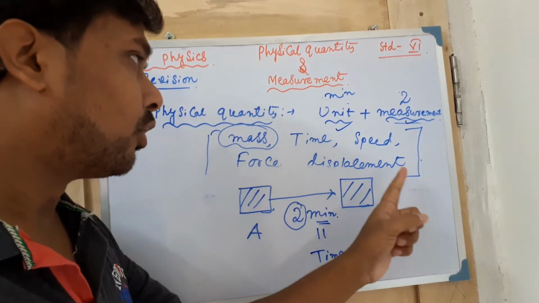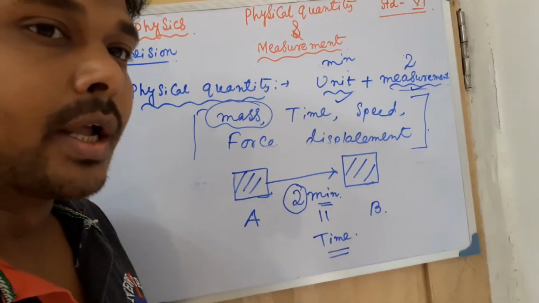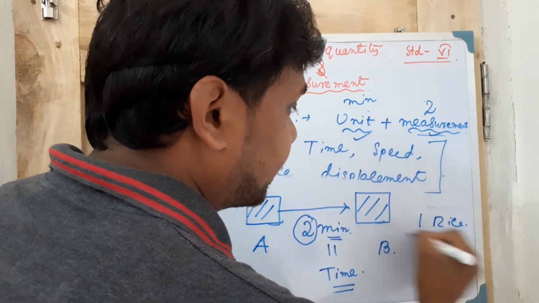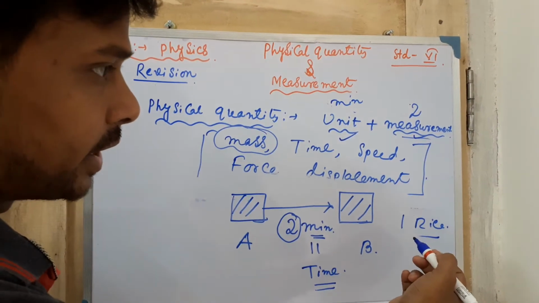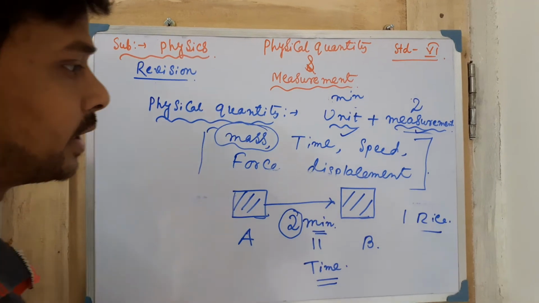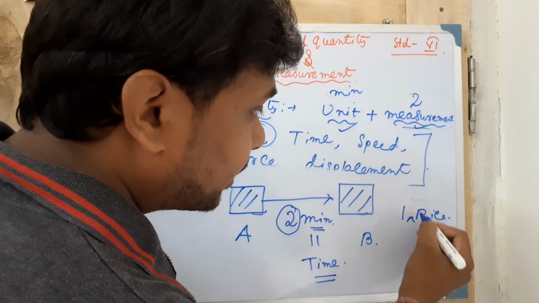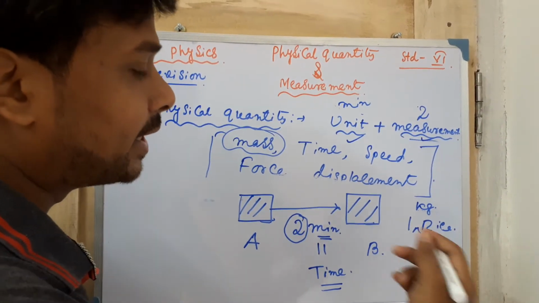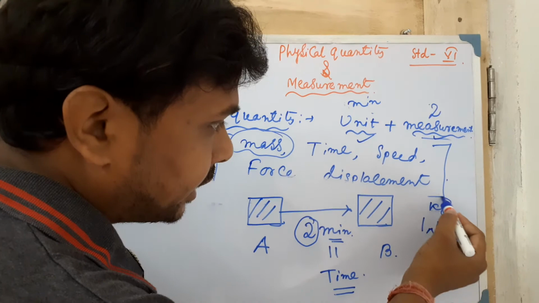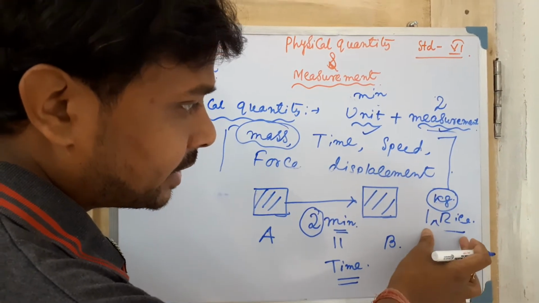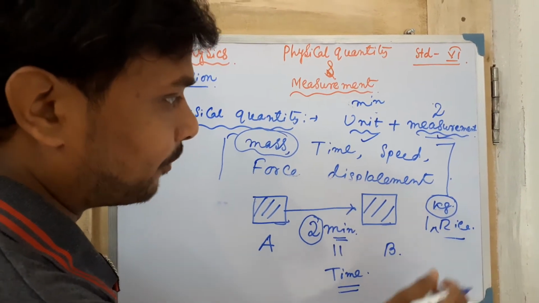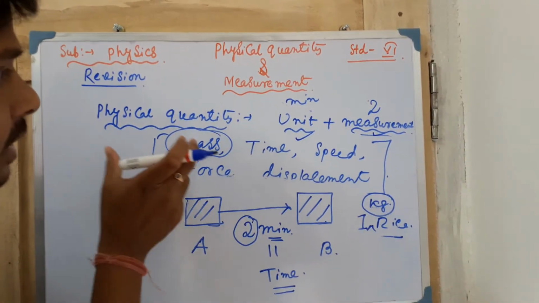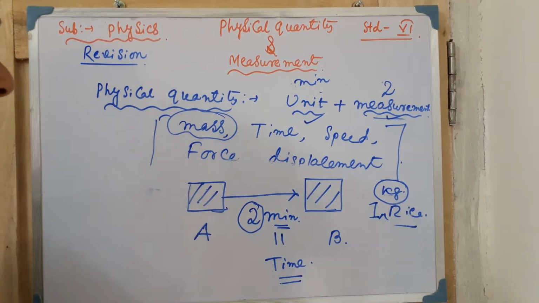If these two are not present, suppose you went to the market and you told the shopkeeper, please give me one rice, one rice. This is an incomplete conversation between you and the shopkeeper. So you have to mention something else. You have to tell 1 kilogram rice or 1 gram rice or 1 milligram rice, anything. So when the kilogram is absent, then it is not a physical quantity, it is an incomplete thing. So when you tell all these things together, then it will give you a physical quantity.